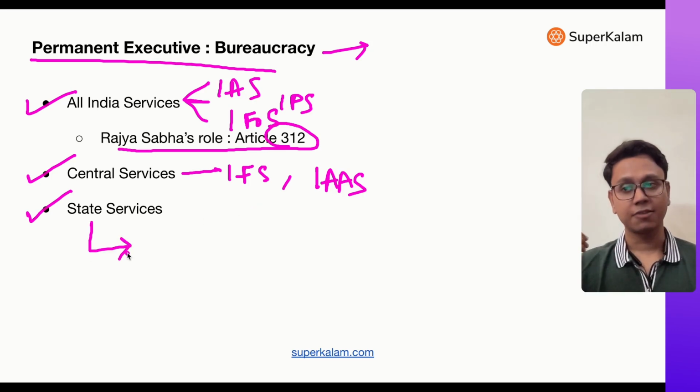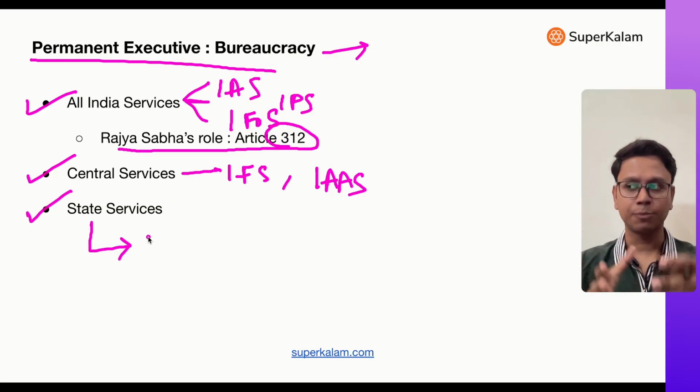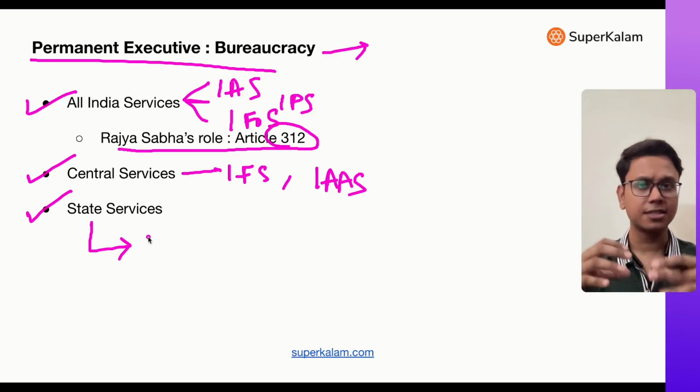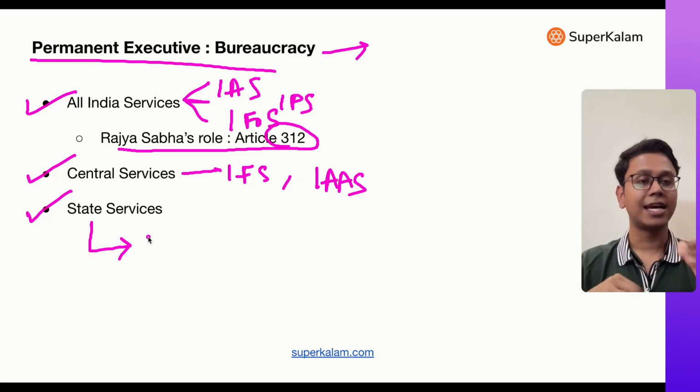For example, land services. All these employees, registrars and all, are selected through state services. So this is the permanent executive, who, unlike the prime minister and council of ministers, are not elected. They are permanent.